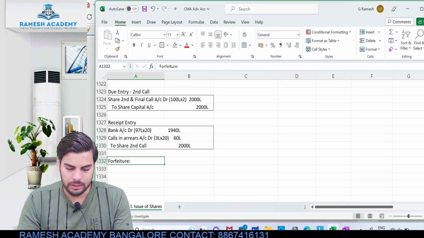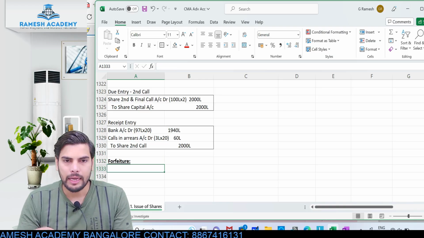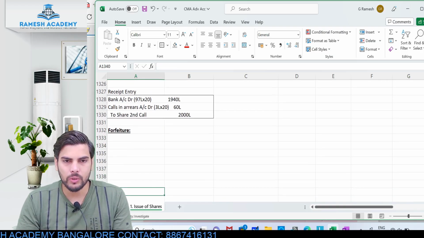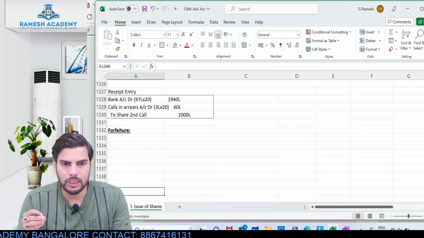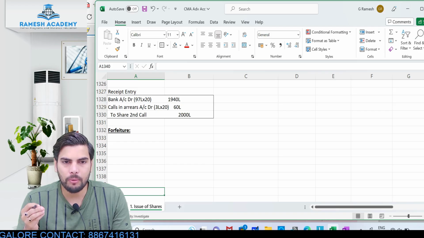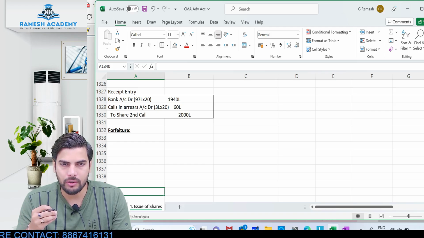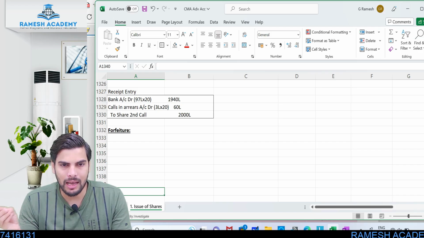it would be like this. I need to debit the share capital. Okay, so here the shares were issued at premium. So when it comes to the entry for forfeiture, you need to check whether the premium amount is already collected or not. So these 3 lakh shareholders made default at what stage? They are making default at second and final call stage, the last stage.